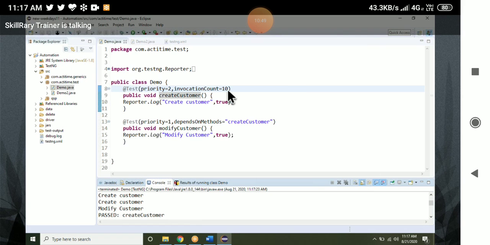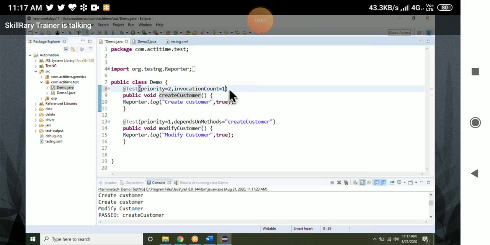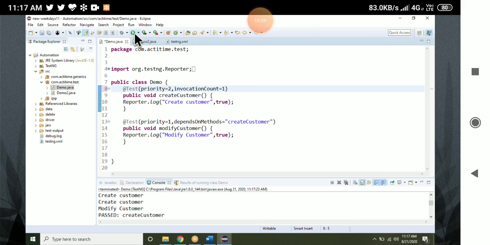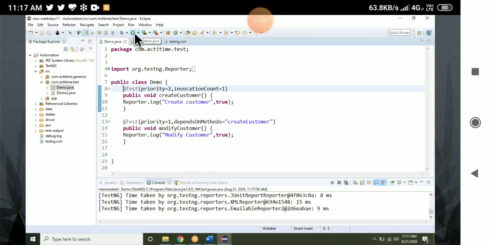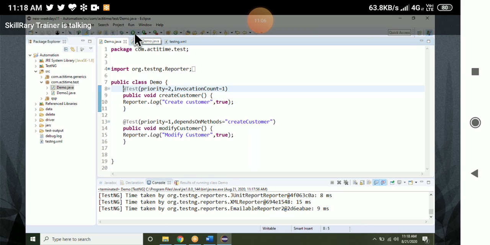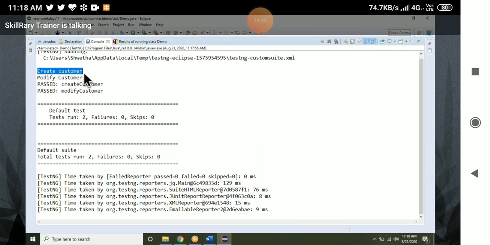I don't want 10 times; one time is enough, or two times. Let me execute. The execution is done. Double click. See here: even though create customer priority is 2 and modify customer priority is 1, why is it executing create customer first? Give invocation.